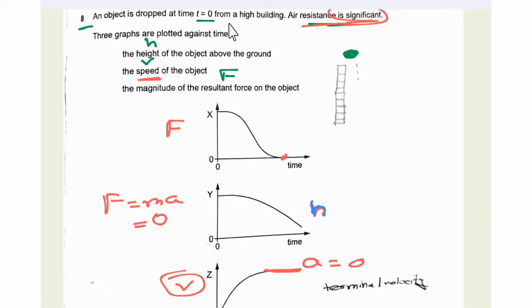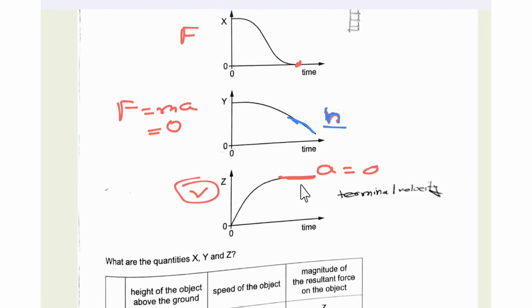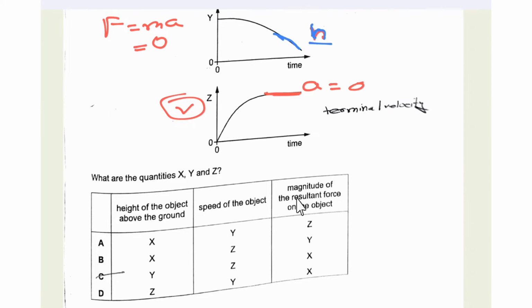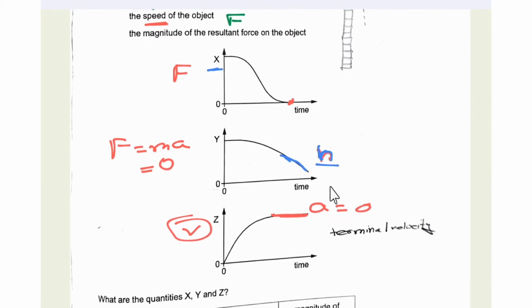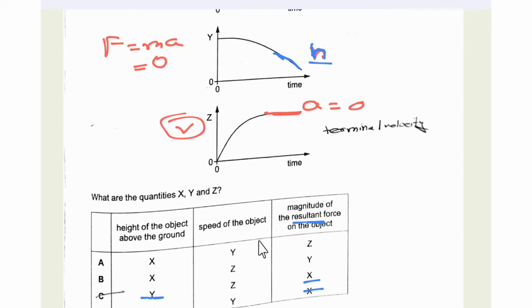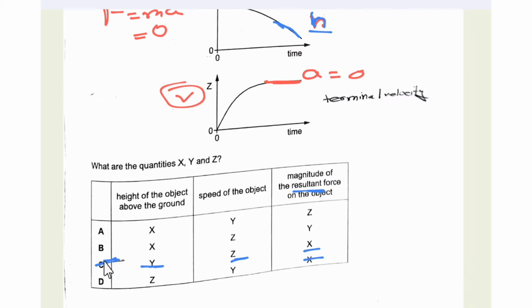And you may ask, why does the height not come to 0? Actually it is a high building, so it would take time for the height to become 0. As we can see, the graph is decreasing, so it must reach a 0 value. So due to the high building, it may take time for the height to become 0, but this is the height graph. So resultant force is X, Y is the height, and Z is the velocity. So the option is C.